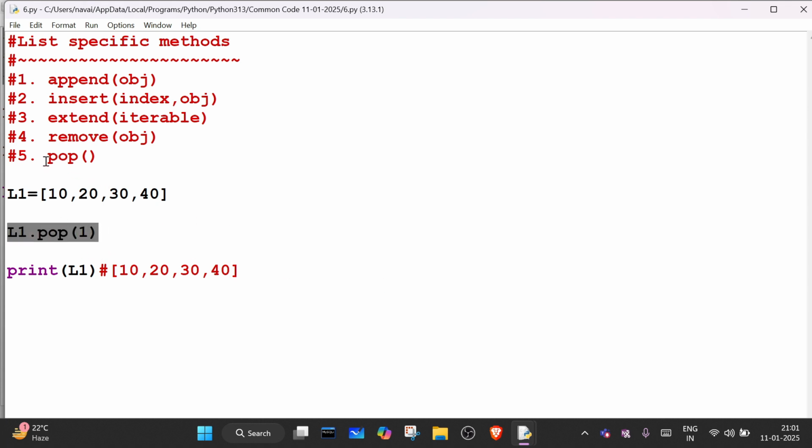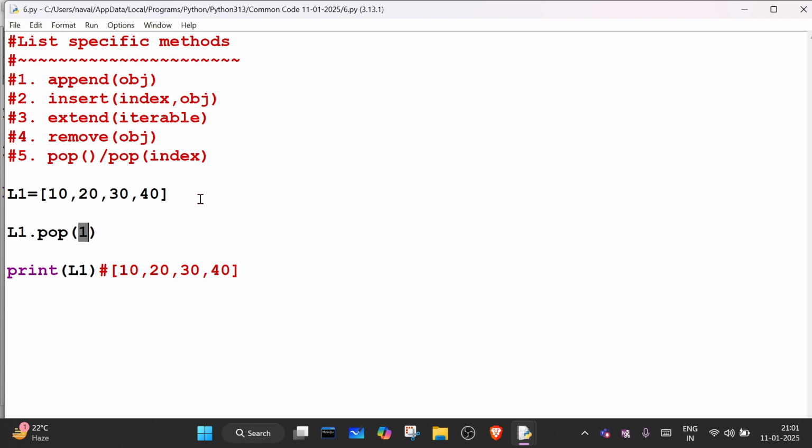See, pop is used to remove the last element, that is true. But if you are not mentioning an index, we can use pop with index and pop without index. Pop with index also we can use. So here we are mentioning index.